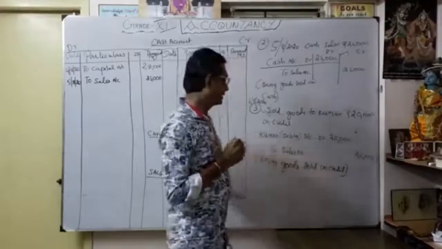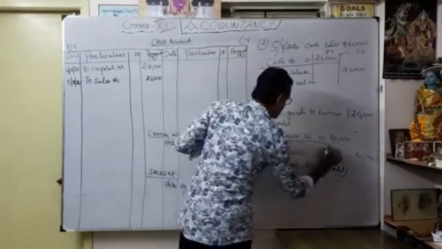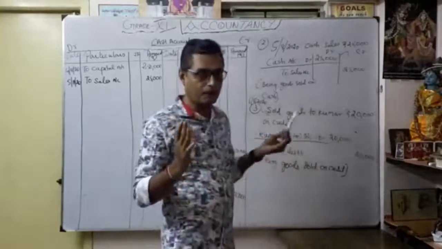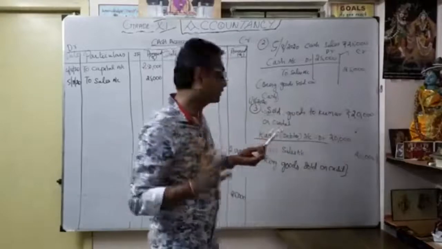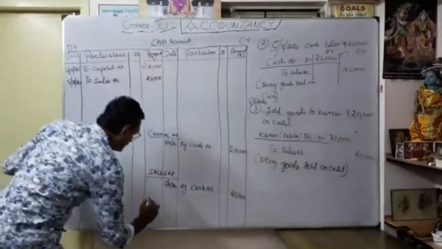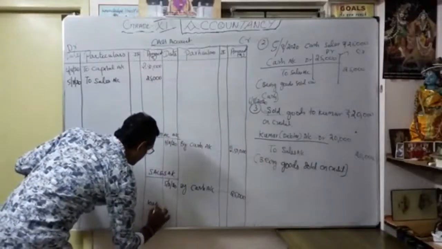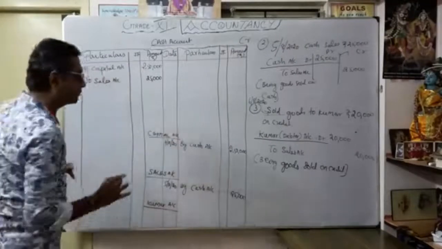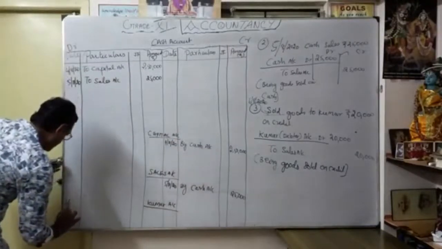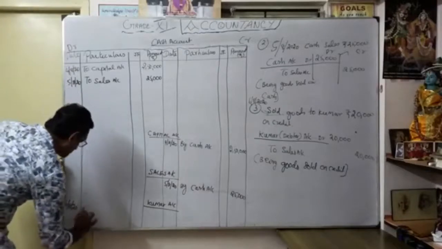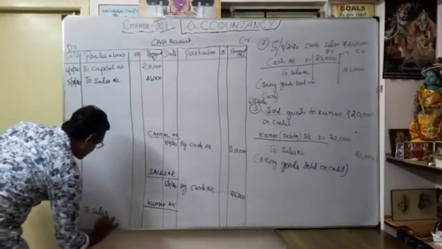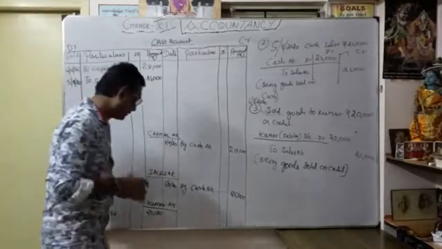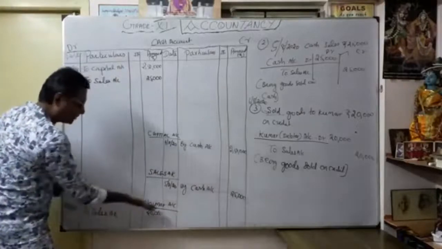How to prepare the ledger? See carefully. Here Kumar is the first base you want to verify. Always, for the first debit part, you have to confirm whether you have to open the name of the account or not. So I want to open Kumar account here. Okay, Kumar. So what is the posting? Date 6th August 2020, to sales account 20,000. Then only I know in my Kumar account how much I sold. That's why I am debiting Kumar account.